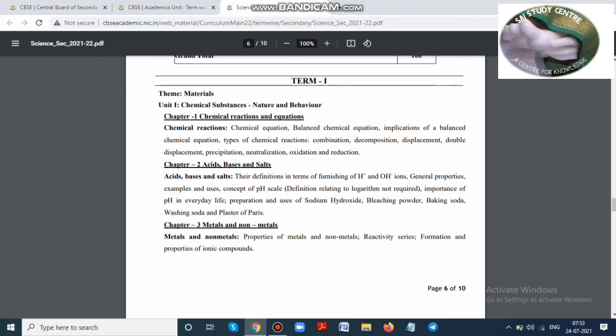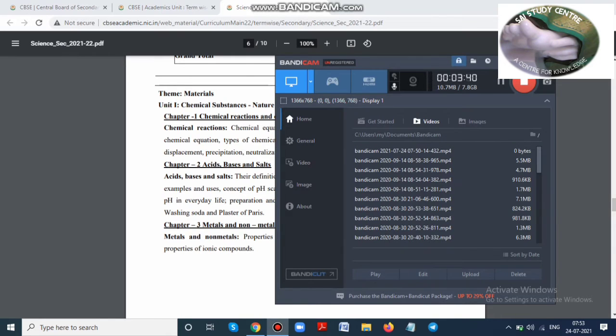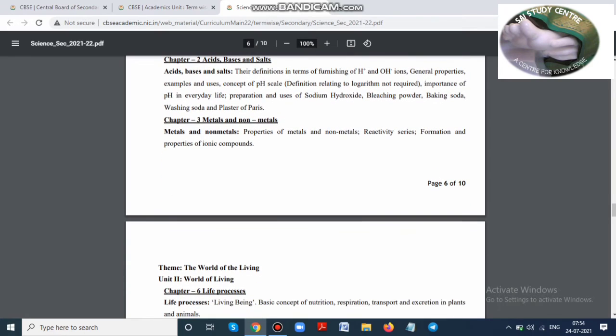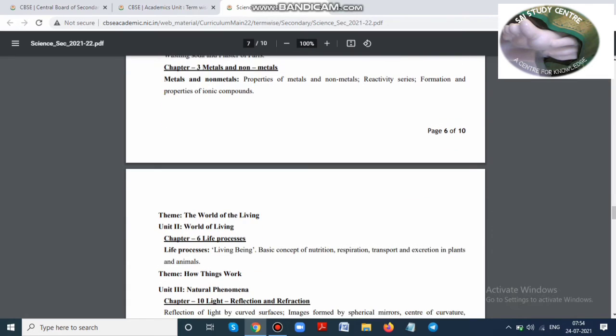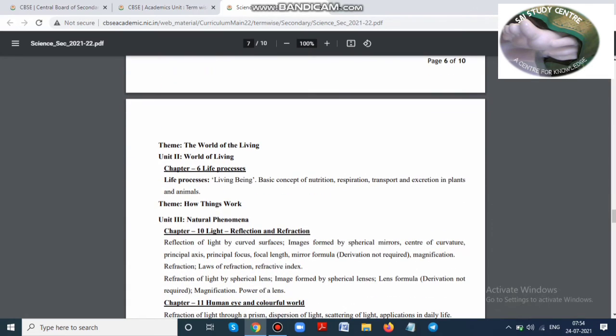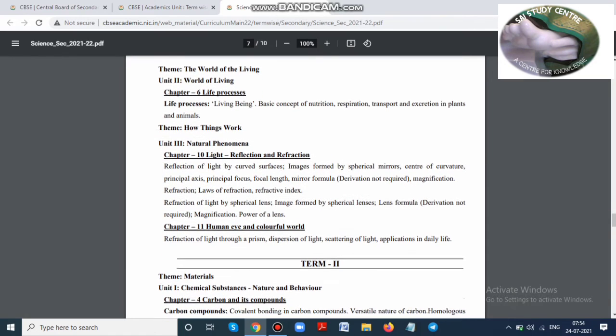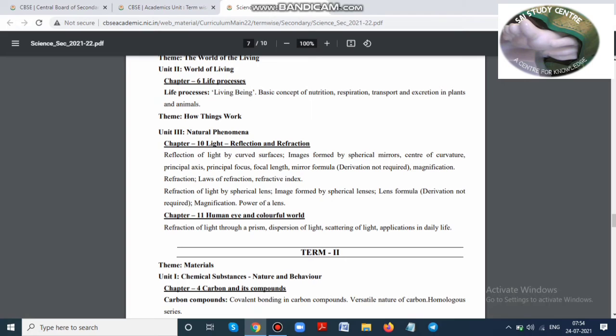When you compare acids, bases and salts, the definitions in terms are also included here. So no omission in this chapter, we have to study it all. When you come to metals and non-metals: properties of metals and non-metals, reactivity series, ionic compounds and their properties. They have removed the metallurgy part here. Okay, so now we'll move on to the complete chapter of life processes: nutrition, respiration, transportation, and excretion in both plants and animals. Then natural phenomena, reflection, refraction, everything is there.